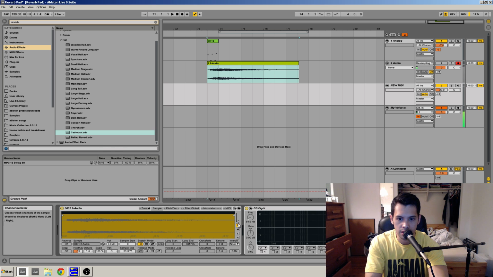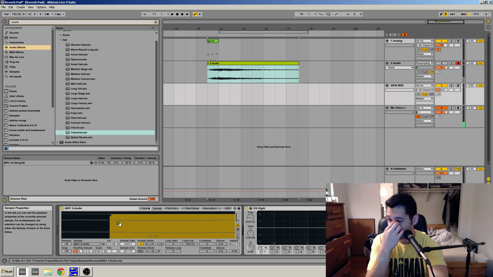And now what we're going to do, here, let's turn this up so we can see it better. And you can zoom in with this here. We're going to zoom in all the way. Actually, we're going to grab our sample start, and we're going to find a zero crossing point. And this is where there's no audio.